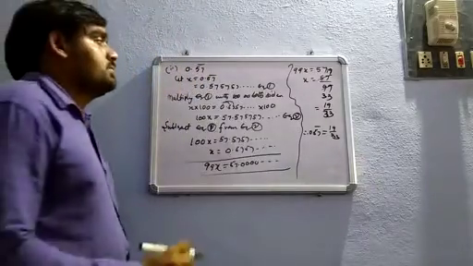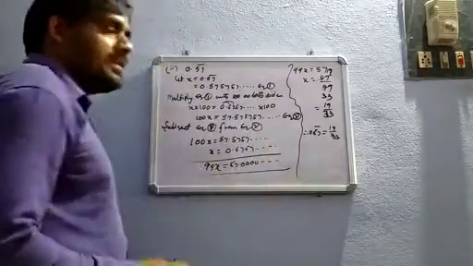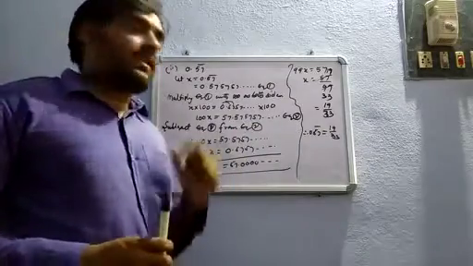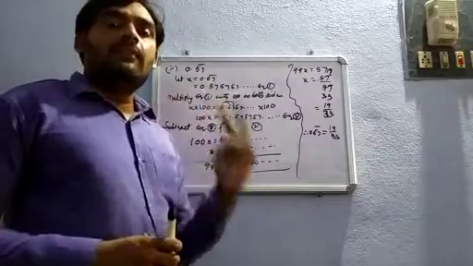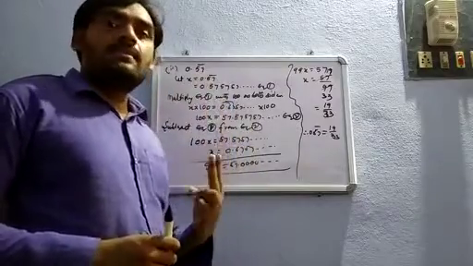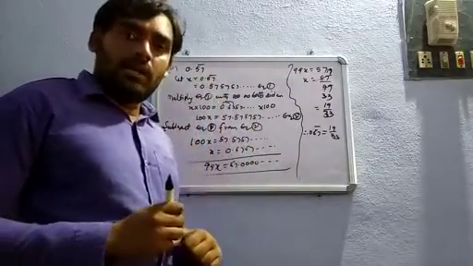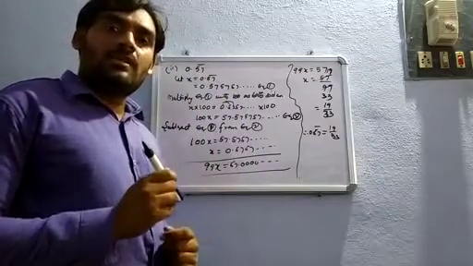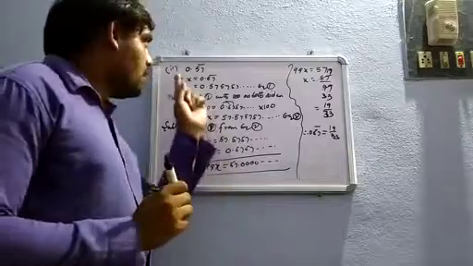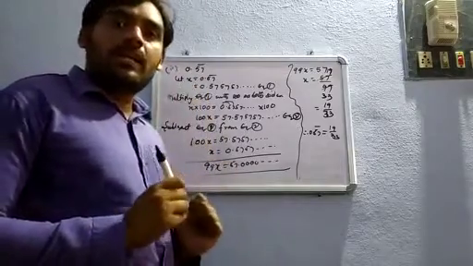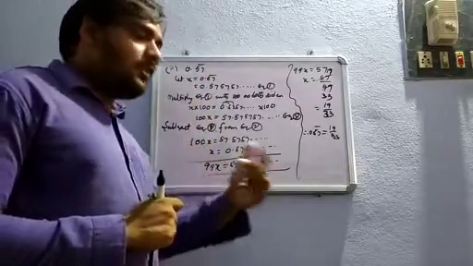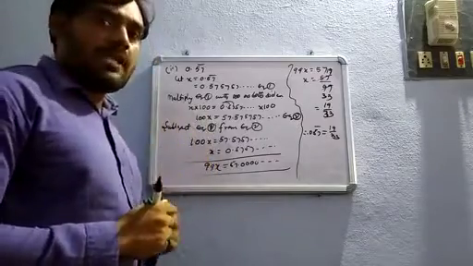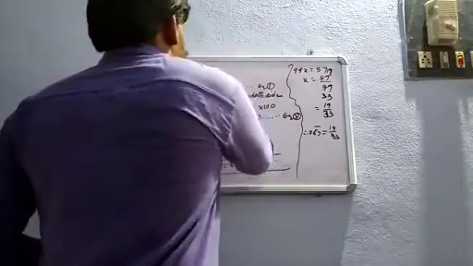Next one. After the end of this, I will tell you the remaining 2 problems. In these 2 problems, what can you conclude? If the given decimal is pure recurring, we will get 2 equations. At that time, we need to subtract equation 1 from equation 2. If it is mixed recurring, we will get 3 equations. How can we do those problems? I will explain. See here, next one.